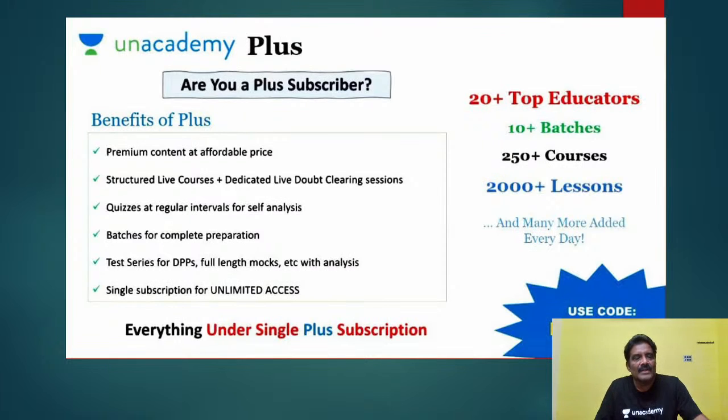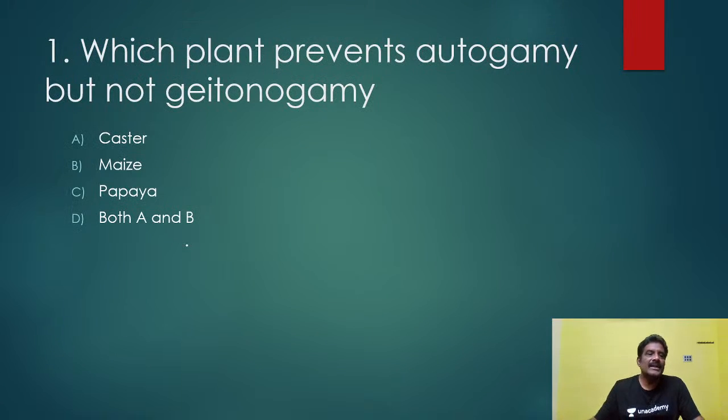Now we'll switch over to our program. Let us start with the first objective type question in reproduction of organisms. Here is the first question: which plant prevents autogamy but not geitonogamy?